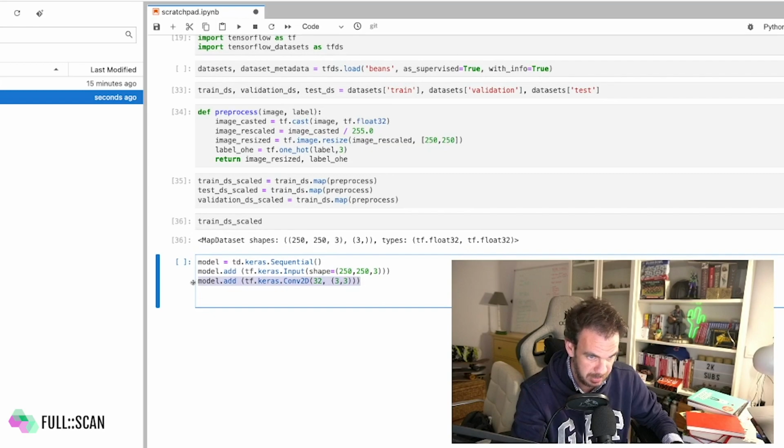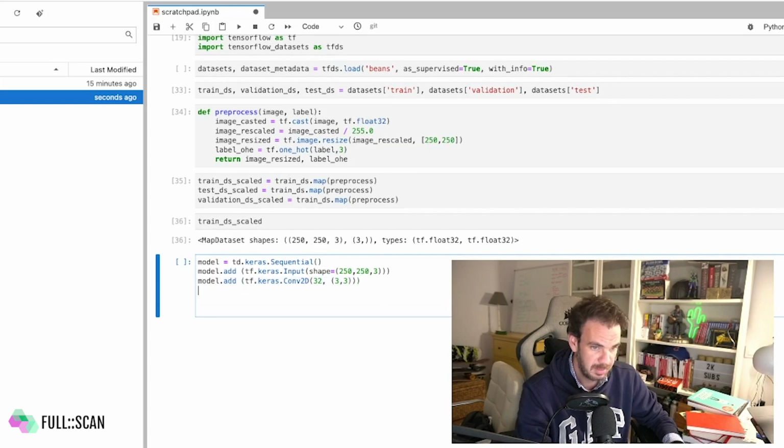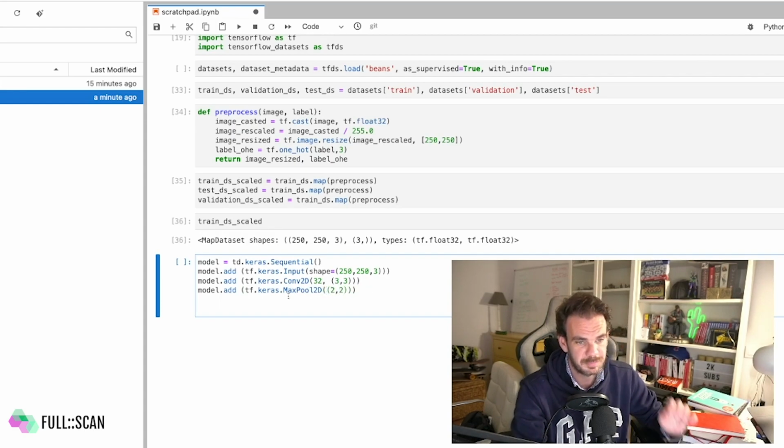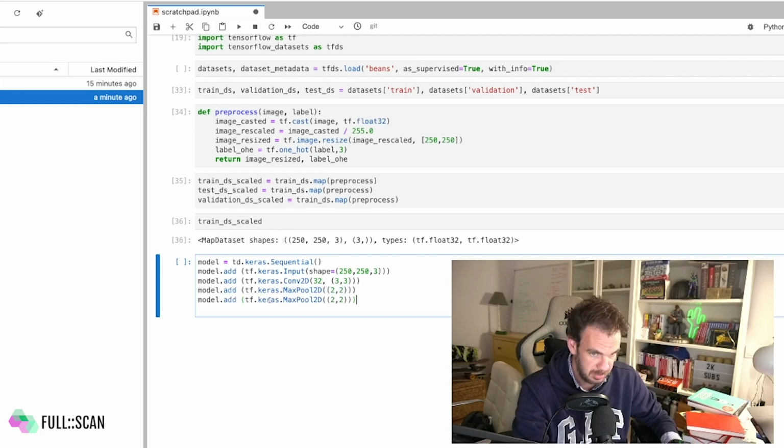And then let me add a max pool 2D pooling layer. Let's put 2. Okay, so that network is looking good. Let's flatten now to start building the network head.